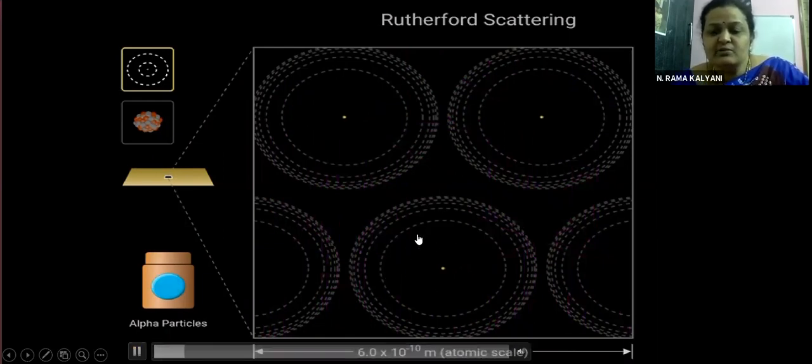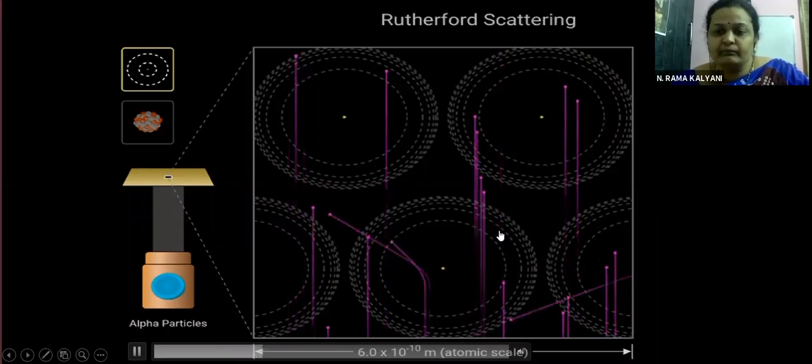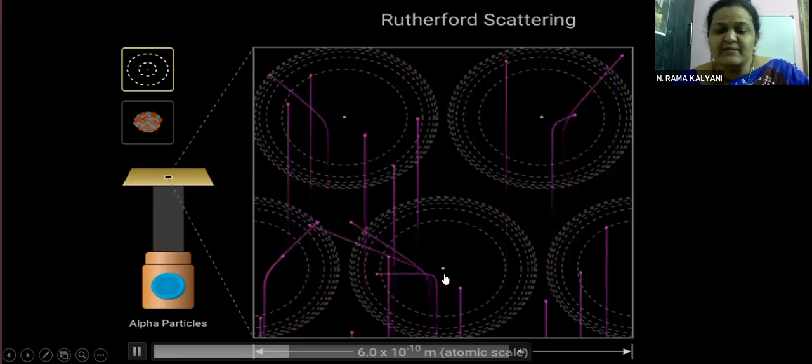Just see here, children, so much empty space, and the nucleus is so small. And you can understand this to be the orbits of the electrons. Now observe the alpha particles. You can see the close ones are bending a lot.